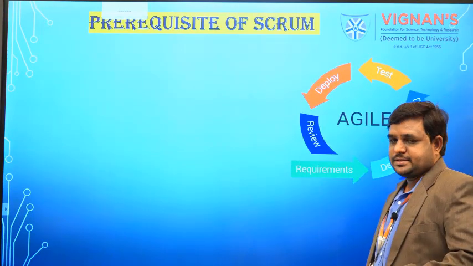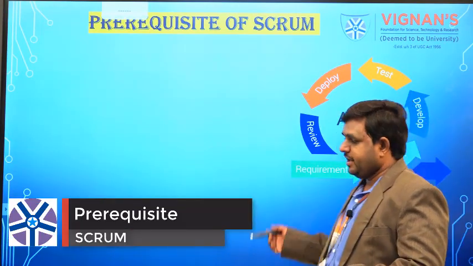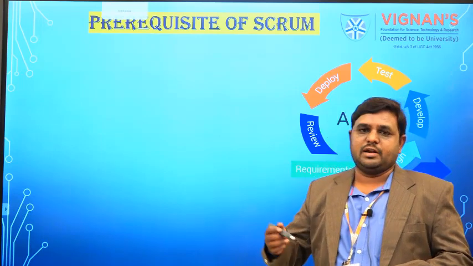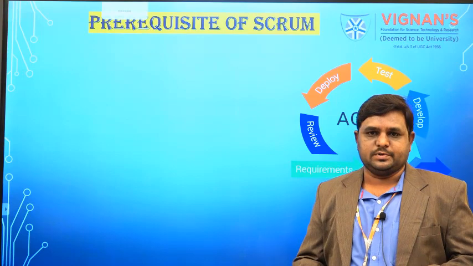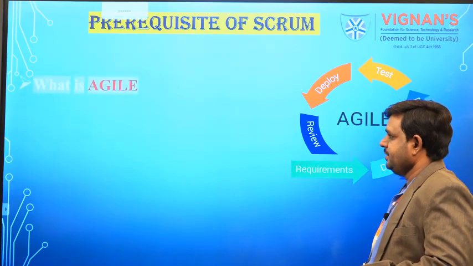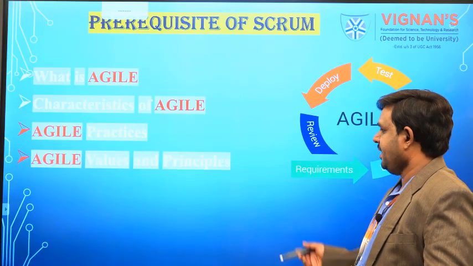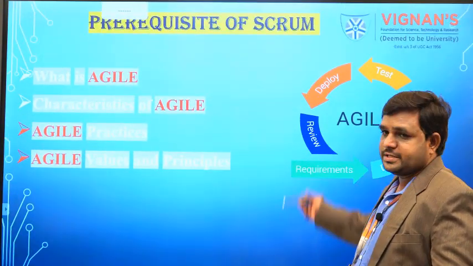Let us start with the prerequisite of Scrum. The prerequisite of the Scrum methodology is that we have to learn the Agile process methodology. In the Agile process, we discussed how to develop software by following the Agile methodology. We discussed the characteristics of Agile methodology and the practices present. The manifesto of Agile contains 4 values and 12 principles. So what is Agile, the characteristics of Agile, Agile practices, and Agile values and principles are the prerequisite of Scrum.